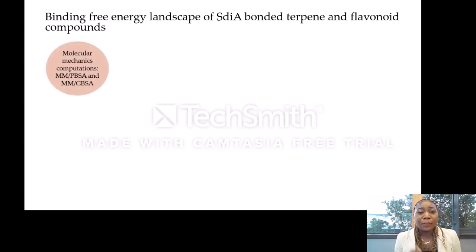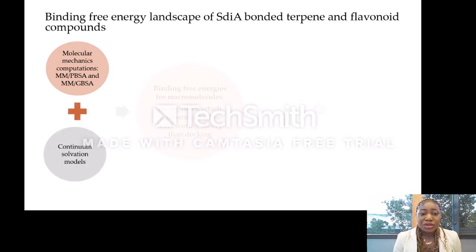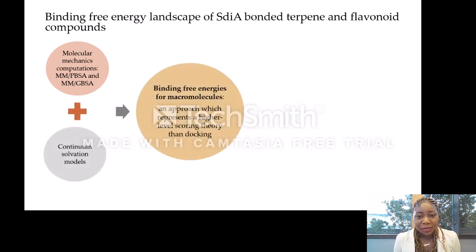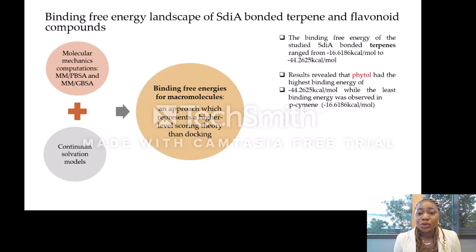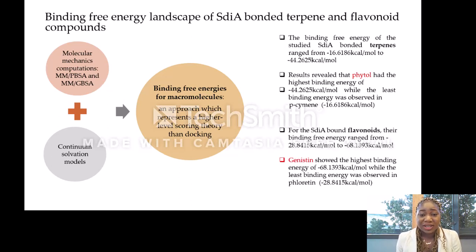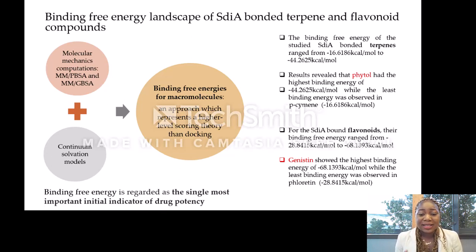According to literature, molecular mechanics computation is often combined with continuum solvation models to derive binding free energies for macromolecules, and this approach represents a higher level scoring theory than molecular docking. Hence, binding free energies were estimated in the study. And the results showed that phytol had the highest binding free energy for the terpenes, while for the flavonoids, genistein was shown to reveal the highest binding energy of -68.1393 kilocalorie per mole.